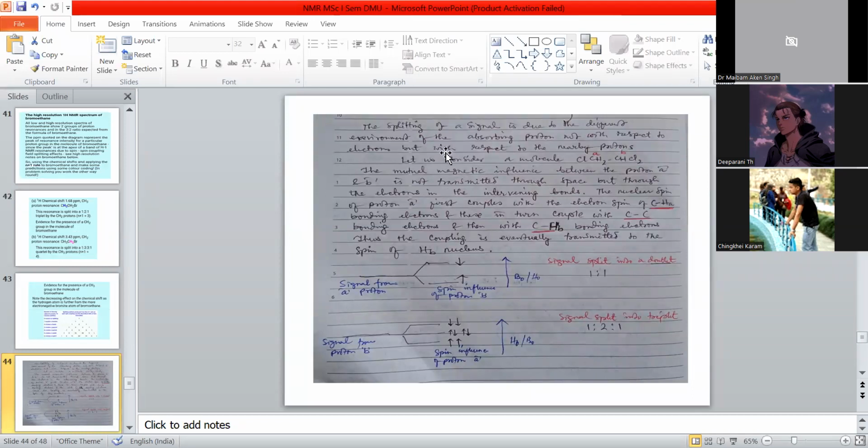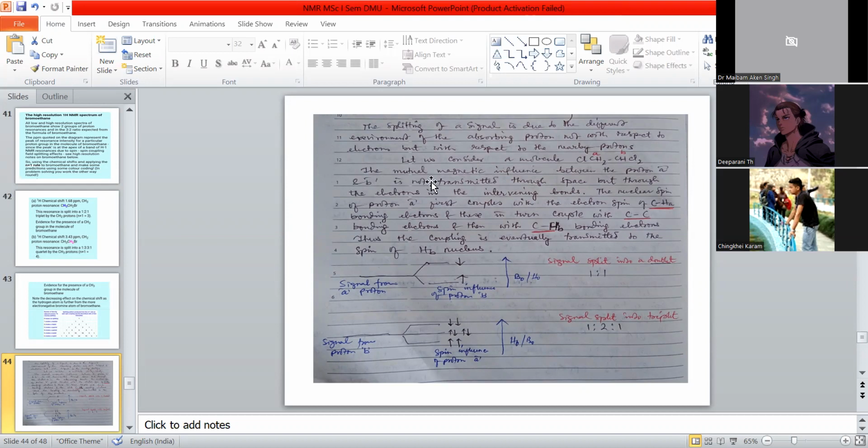The splitting of a signal is due to the different environment of the absorbing proton, not with respect to the electrons, but with respect to the nearby protons. So let us consider, very important, this particular example. Let us consider a molecule, Cl-CH2-CH2.